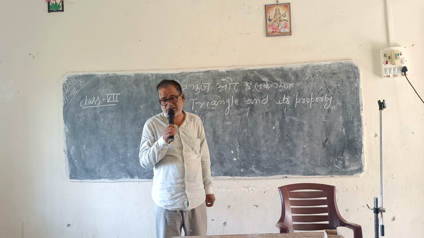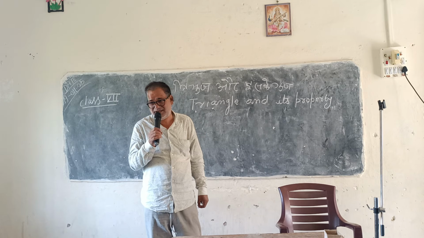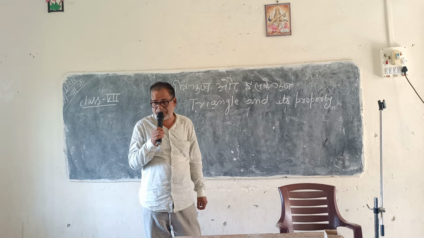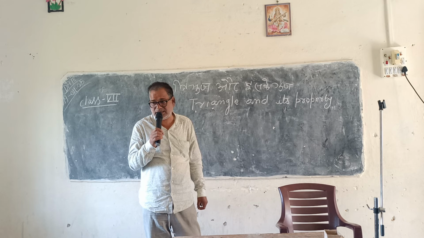What are triangles? You know very well. Triangles are polygons. A polygon having three sides is called a triangle. And how can you draw a triangle on your paper? You know very well. When you take three non-collinear points and you join all of them, then the figure which you get is called a triangle.